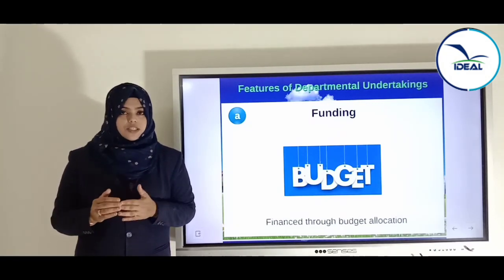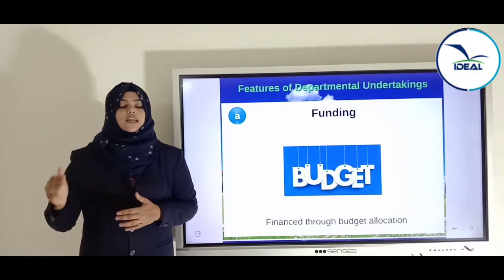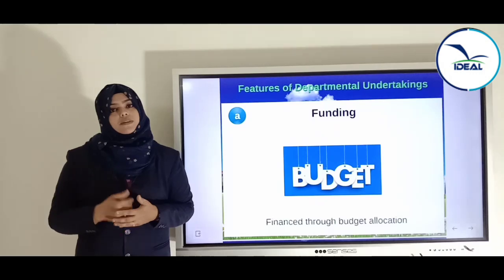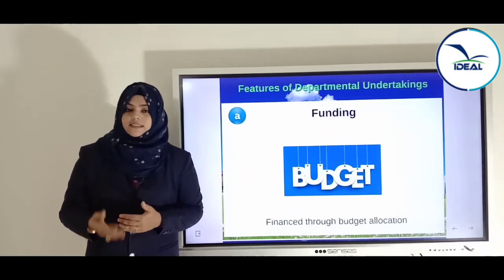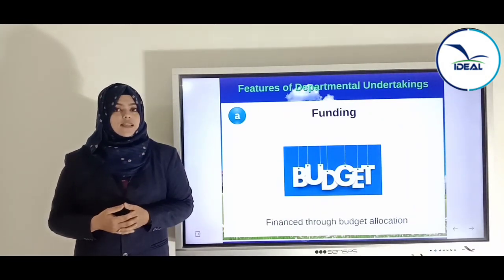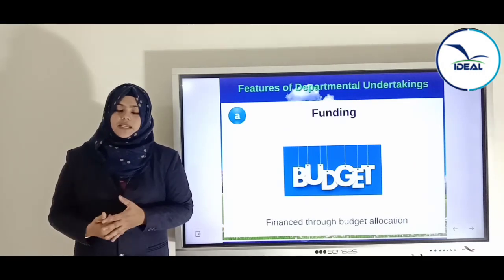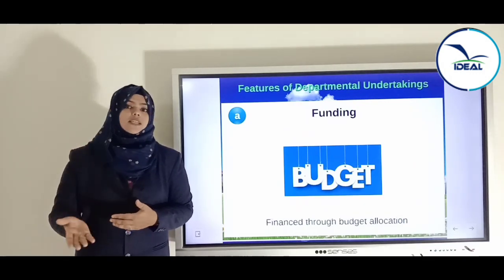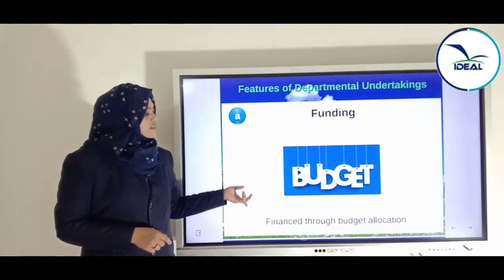The government treasury allocates the fund as a budget for its yearly operations, and the revenue which is got from this business organization is directly paid to the treasury itself. So the fund comes from the treasury and the revenue will automatically go to the treasury. So this is the first feature, that is funding.